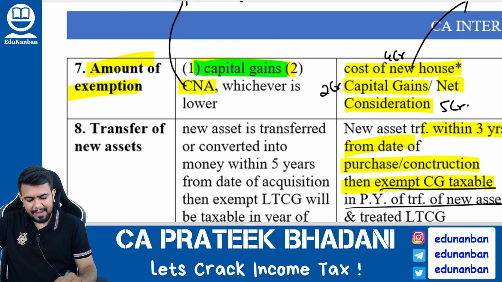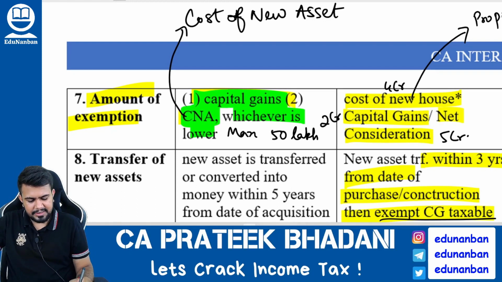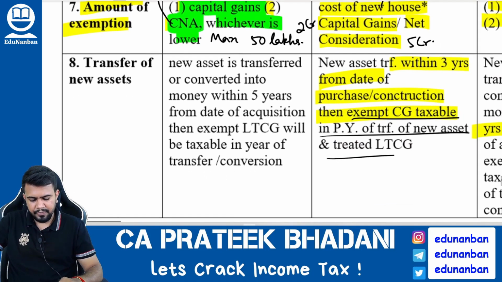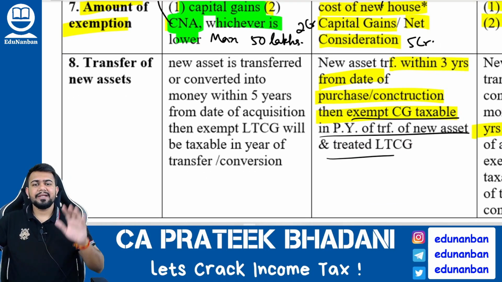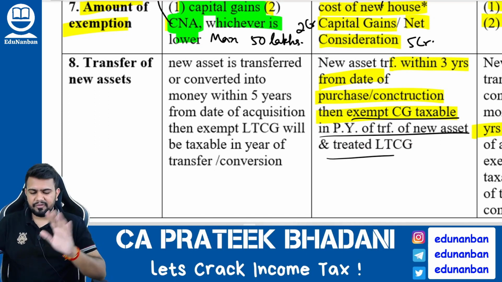Exemption will be the capital gain amount or the cost of new asset, that is the bonds, whichever is lower. Maximum 50 lakhs. More than 50 lakhs, the assessee cannot claim exemption under this section. Now, I told you, the bonds have to be kept for at least 5 years.